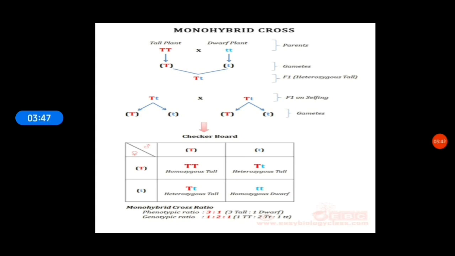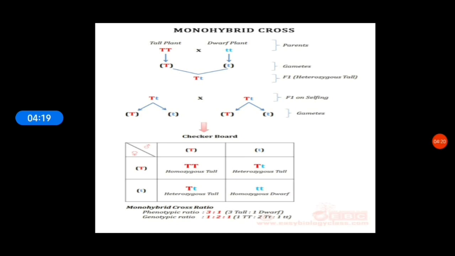For monohybrid cross, Mendel began with a pair of pea plants with two contrasting traits, that is, one tall and another dwarf. The cross pollination of tall and dwarf plants resulted in tall plants. All the hybrid plants were tall. He called this the first hybrid generation, and offsprings were called first filial or F1 generation.